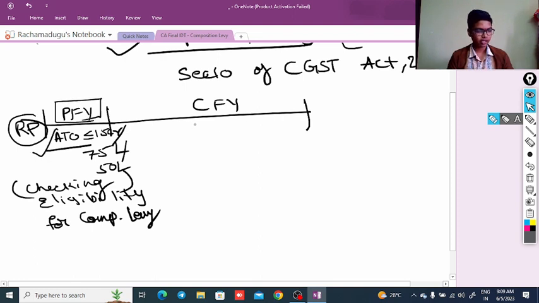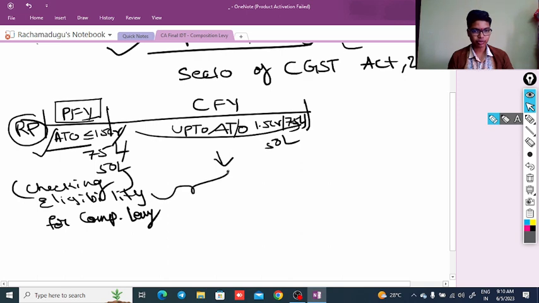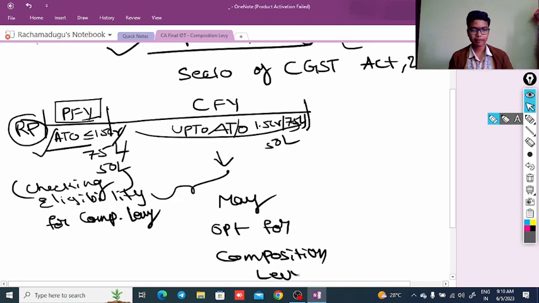After that, in the current financial year, up to an aggregate turnover of 1.5 crore, 75 lakhs or 50 lakhs, whatever the case may be, these persons may opt for the composition levy.